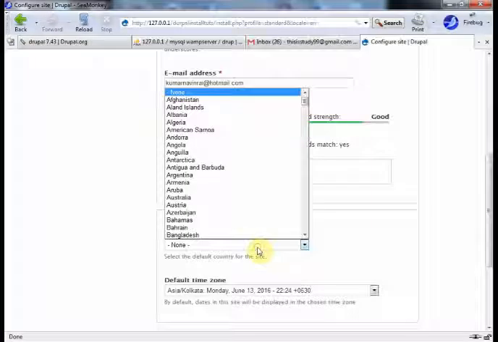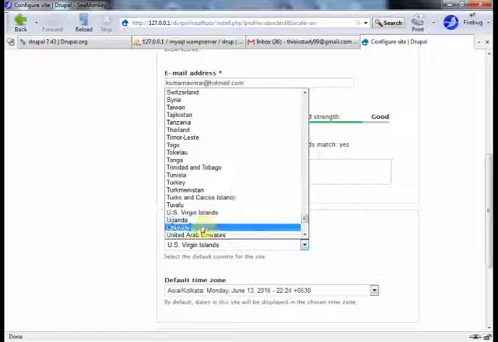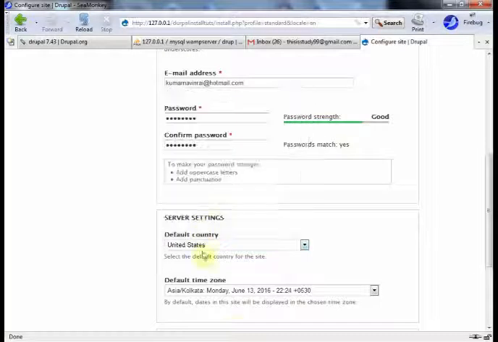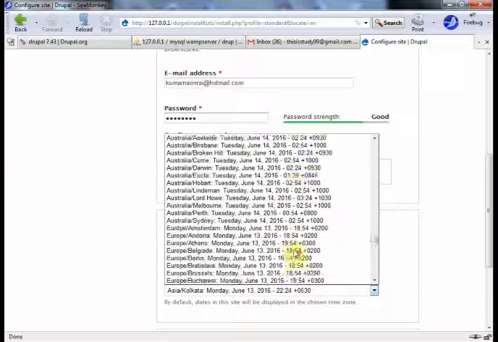Country, I'll select USA. Time zone will be any time zone.